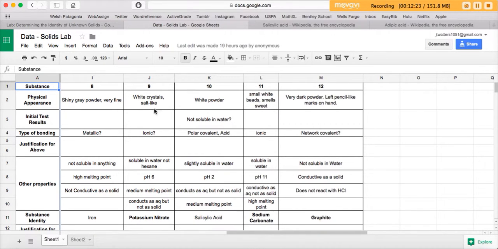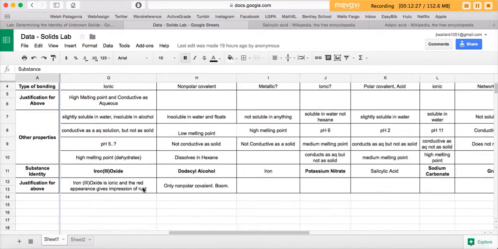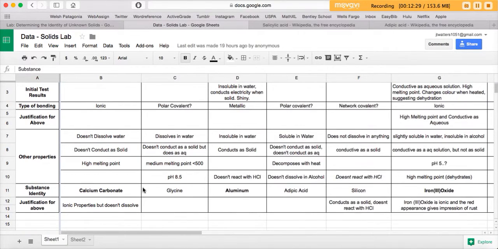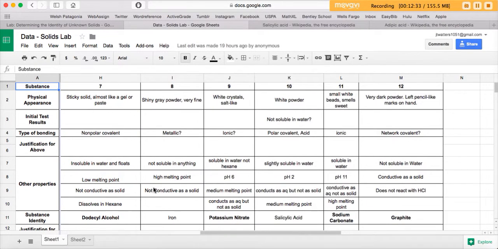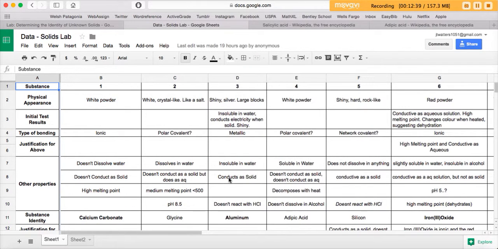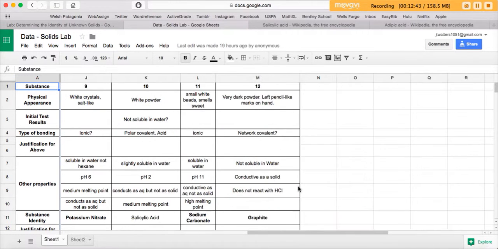Obviously, very indicative of it being ionic. Potassium nitrate has a pH of 6, and we didn't test the pH of number 1, which is kind of a bummer. Should have done that.